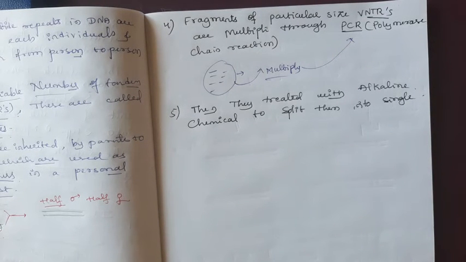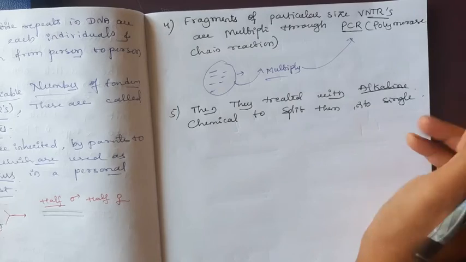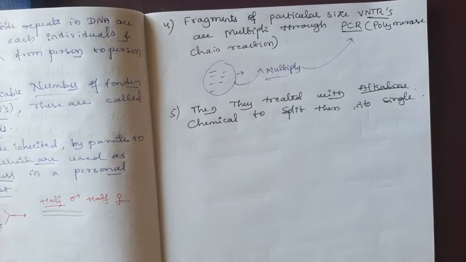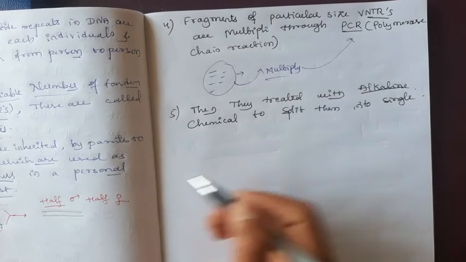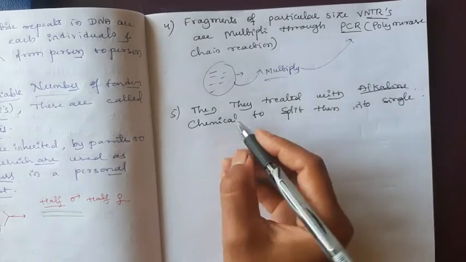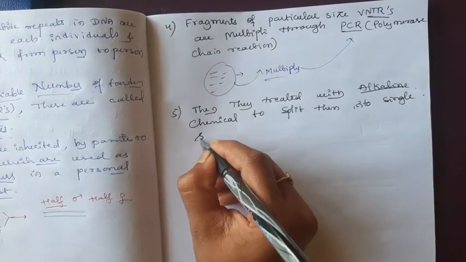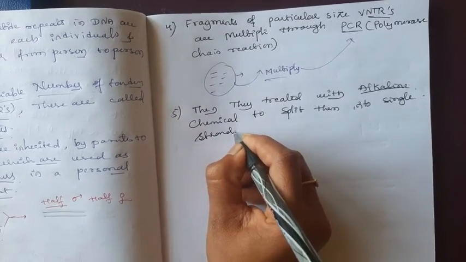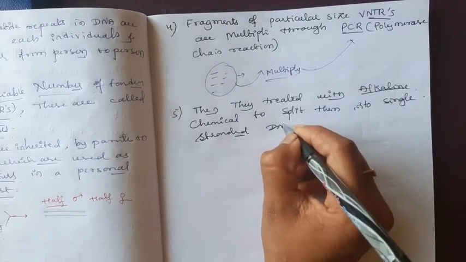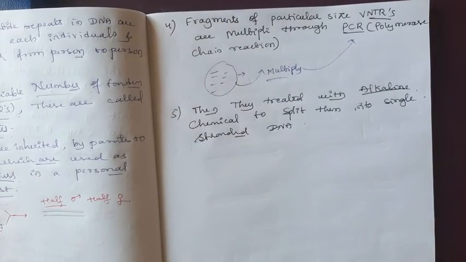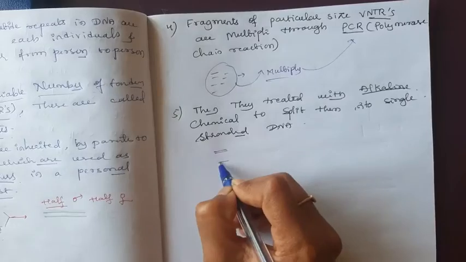Even after digestion and separation by the gel, the DNA is double stranded. Later, the double stranded DNA fragments are treated with alkaline chemicals to split into single stranded. There are double stranded DNA fragments.